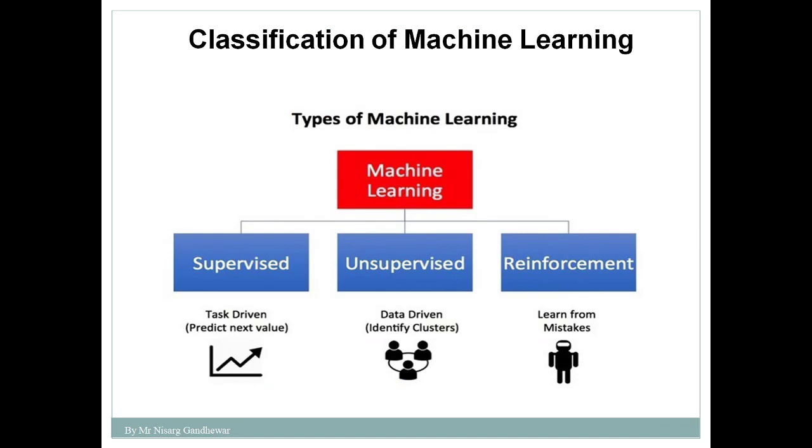Very first, the classification of machine learning. Till now we discussed supervised learning and unsupervised learning, and today we are going to discuss reinforcement learning. What points do you remember about supervised and unsupervised learning? Supervised learning accepts labeled data, and you already know in advance the possible outputs you can get.